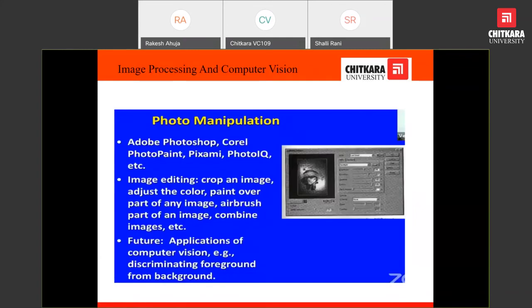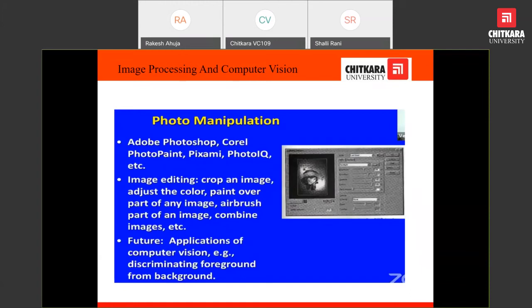Photo manipulation: in order to process images, there are a lot of photo manipulation tools available, such as Adobe Photoshop, Corel, Photobucket, Picasa, and many more. What operations can we do? Any type of operation.